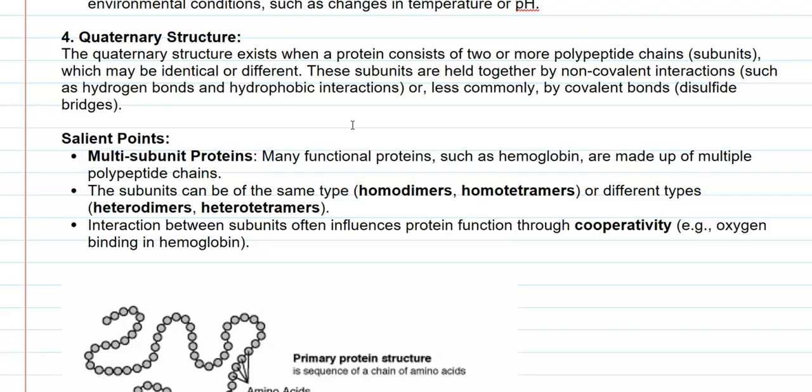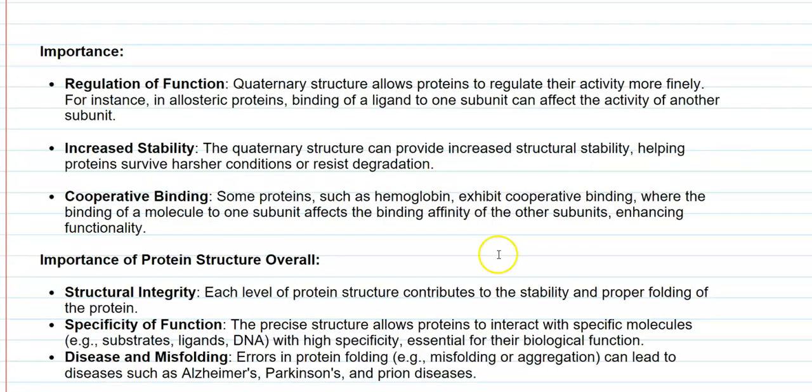Interaction between the subunits often influences the protein function, mainly through cooperativity. An example is the binding of oxygen and carbon dioxide to the same hemoglobin molecule, which is achieved by the principle of cooperativity. Next, we look at the importance of the quaternary structure.